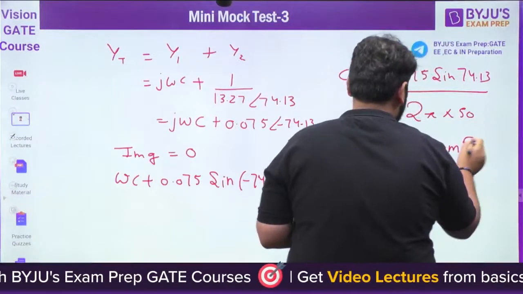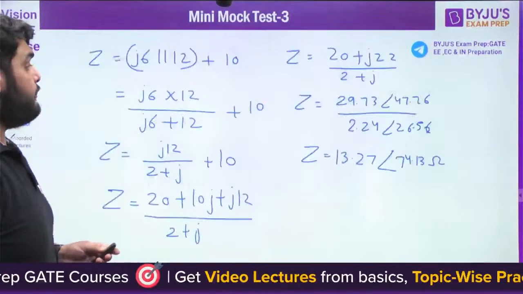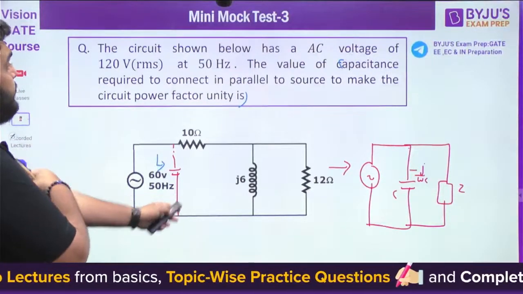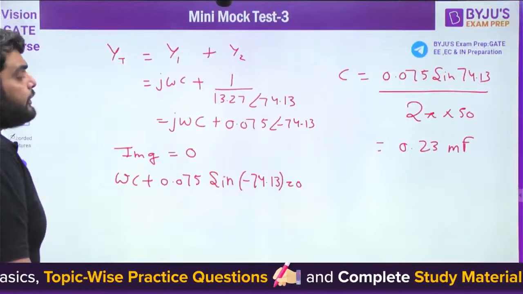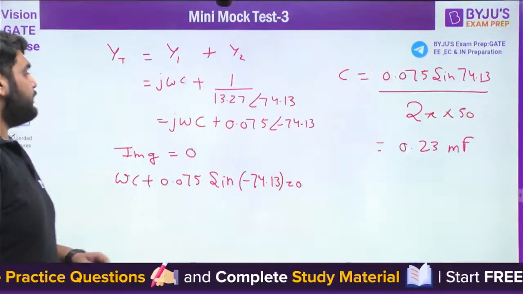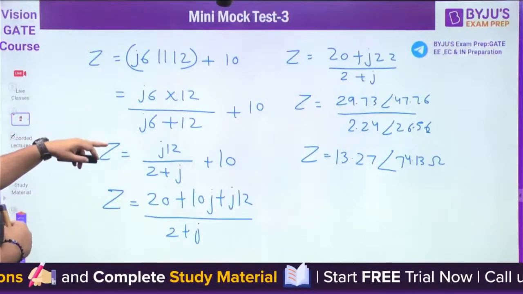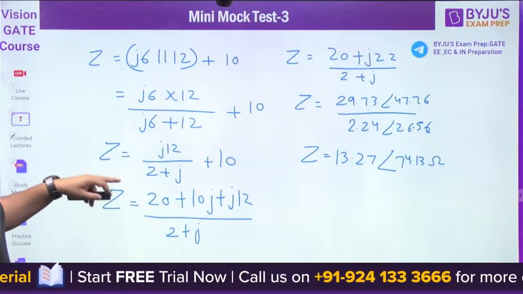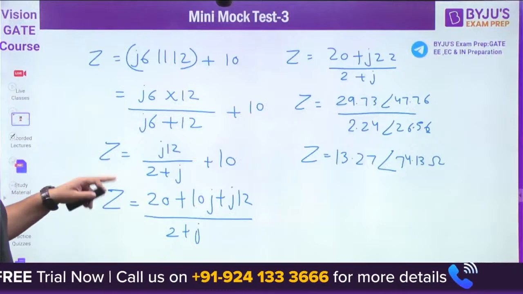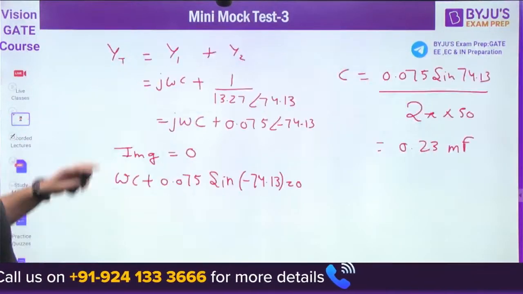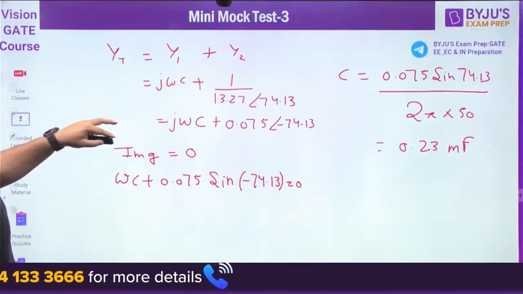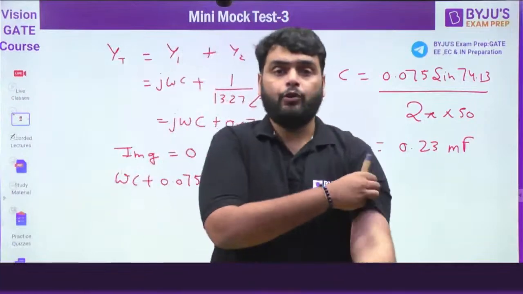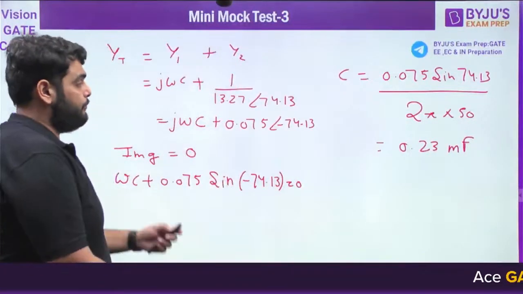After solving that, we get 0.23 millifarad. In which unit do we need to find it? They didn't mention the unit here, no worries. So we got 0.23 millifarad. Let me check the calculation, if I have done anything wrong. 2 plus J, plus 10, it will be 20 plus J10, so it comes to J22. Then we used the calculator here. Okay, fine. Any doubt here? So we got 0.23 millifarad. Next one.